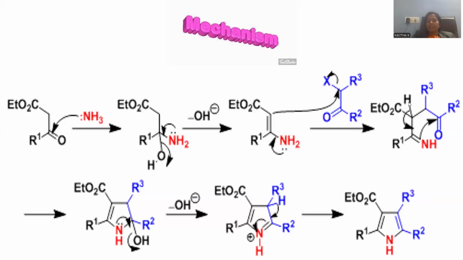The next alpha position will be taken out with the H positive, and there is an origination of a new pi bond in order to satisfy the valency of the carbon atom. So this is the way there is an existence of a 5-member ring system. Up to now, the 5-member ring system will be built up.